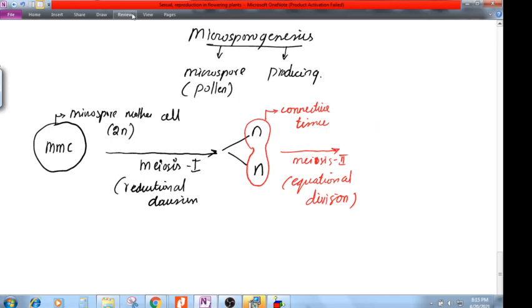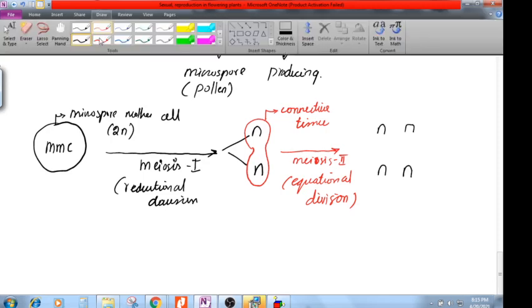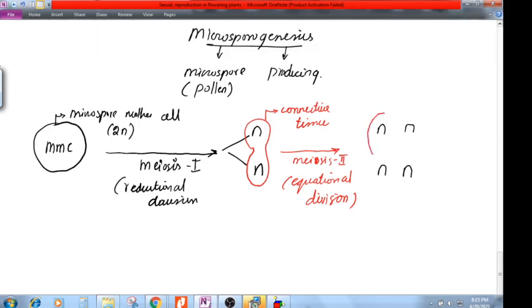Two more haploid cells. Already I have 2 haploid cells, and I am adding 2 more haploid cells. All of them are still connected with the connective tissue. And this structure is called what?